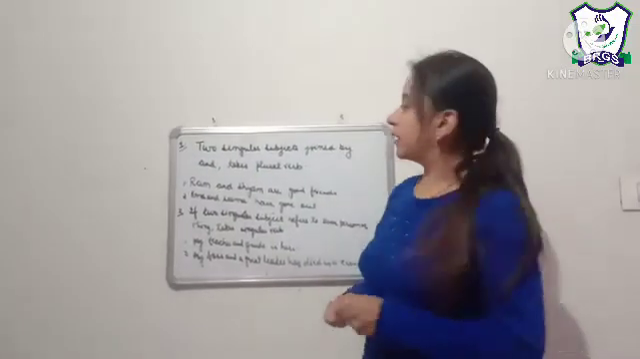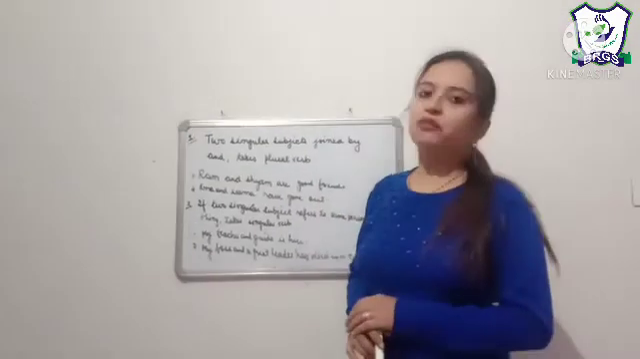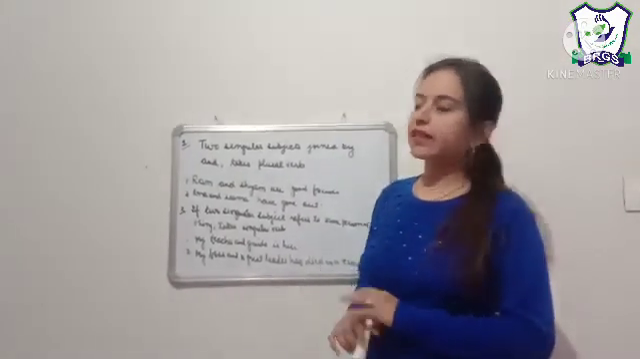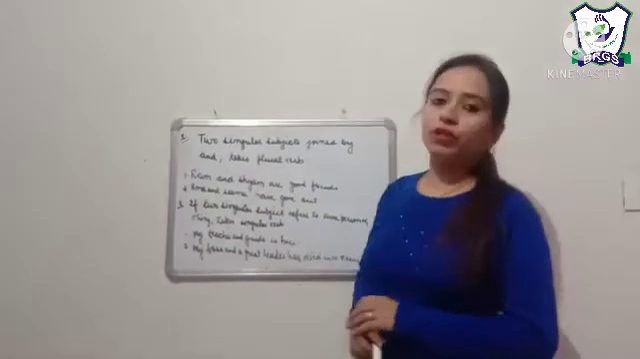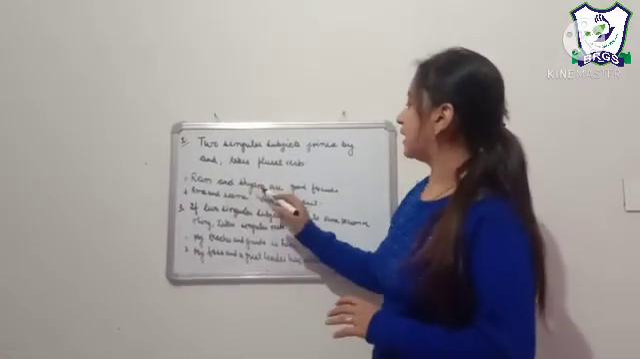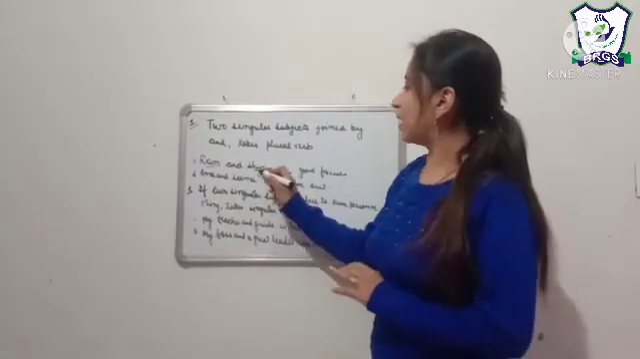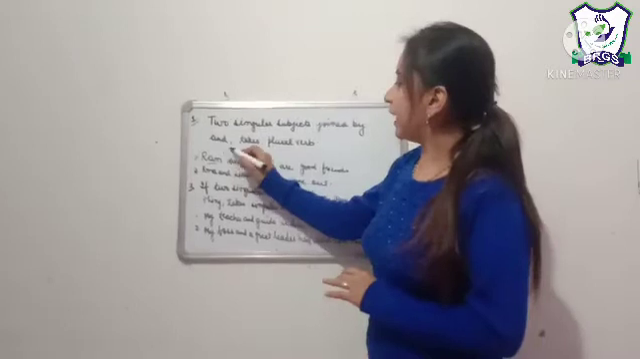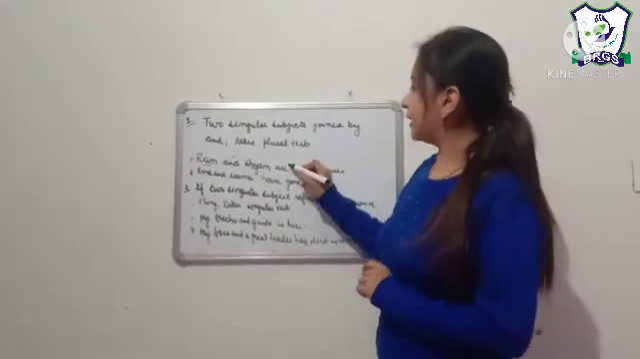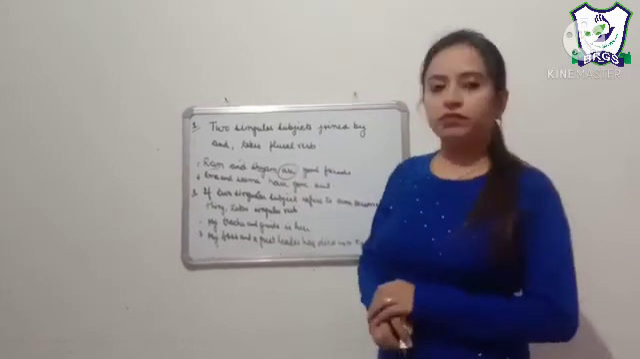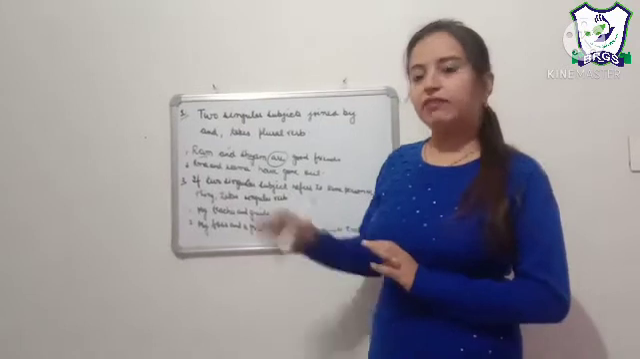The first one is when two singular subjects are joined by and. When we have two singular subjects and we join these two singular subjects with and, it takes a plural verb. For example, Ram and Sham are good friends. Ram is singular and Sham is also singular. And we have joined these two singular subjects with and, and it takes a plural verb.